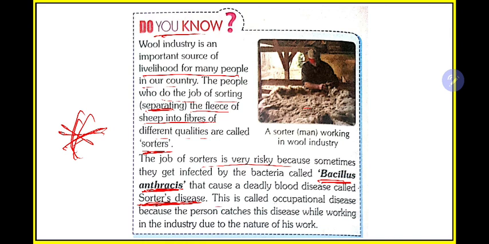So this kind of disease that people get from the workplace, that is they are not getting this disease from home, when they go for work they get this disease, is known as occupational disease. Occupational disease means they are getting it directly from their occupations.